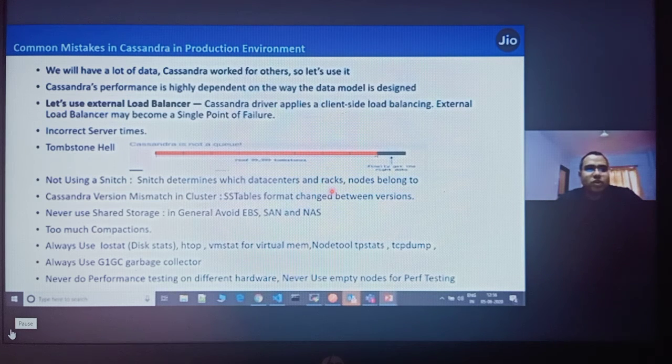So don't think that if you have a lot of data, Cassandra will work for you. No, it's not like that. You have to see the queries, you have to see the data model. If it is best fitted for you, you can use it. Cassandra is highly dependent on the way you design your data model and design your business.